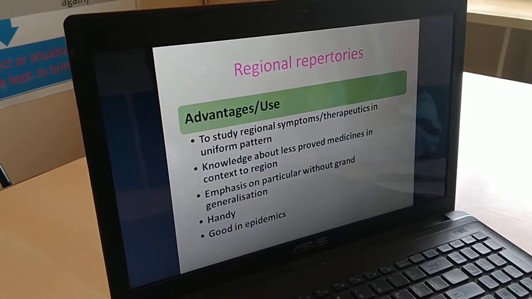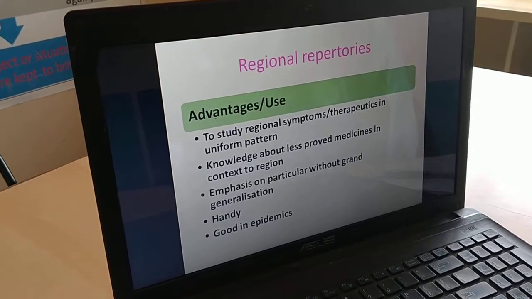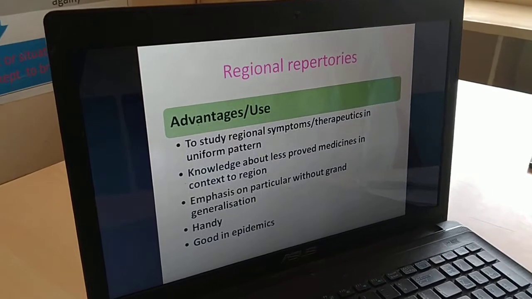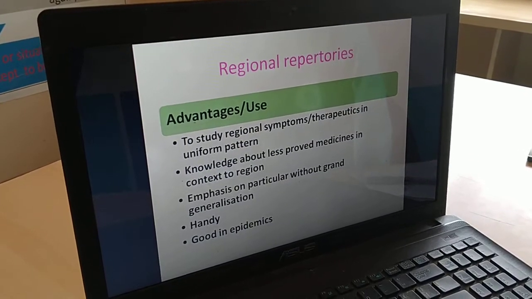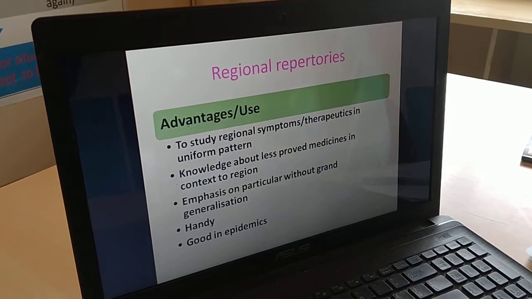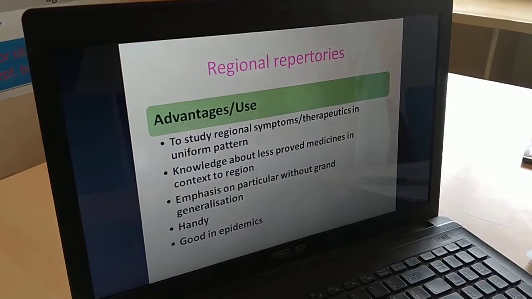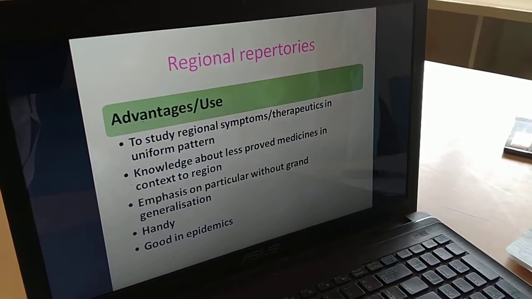Then a few more advantages. To study the regional symptoms or therapeutics of that specific organ in a uniform pattern, these repertories are useful. Again, similar to clinical repertories, knowledge about less proved medicines is properly given with reference to the various regions.